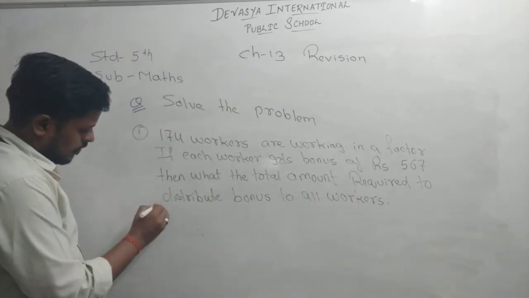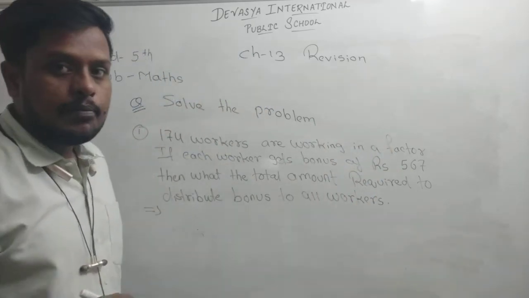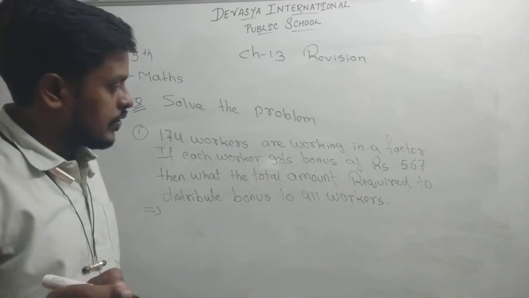So now, okay, the same type of questions before this one we have completed.